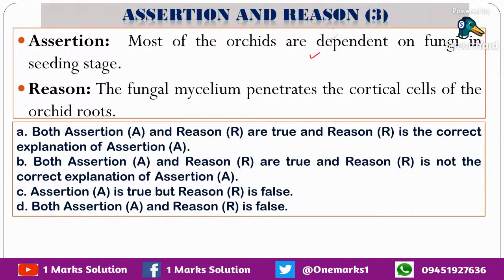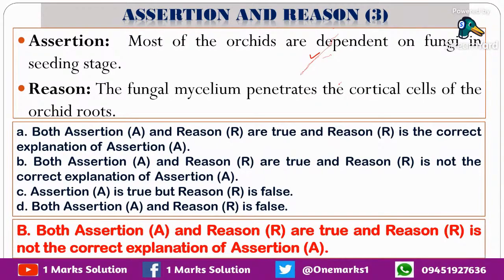And then the reason: the fungal mycelium penetrates the cortical cells of the orchid roots. That statement, even though correct, is not an explanation for the first one, that orchids are dependent on fungi in the seedling stage. Even though both the statements are correct, it is not a proper explanation. So which will be the answer? Answer is option B.